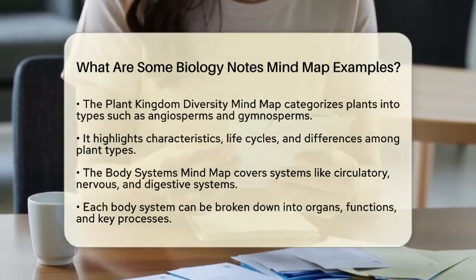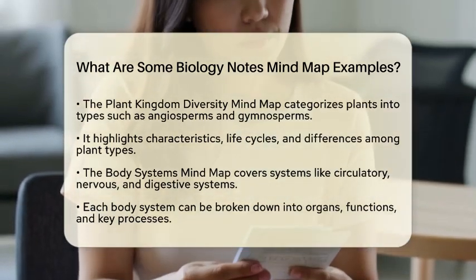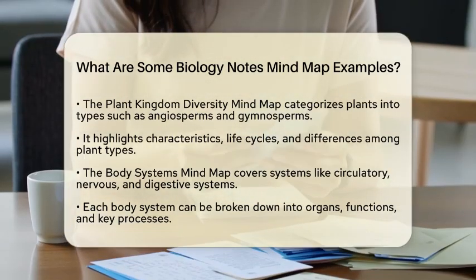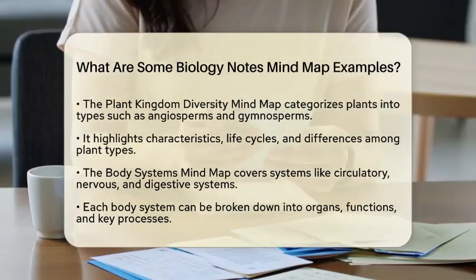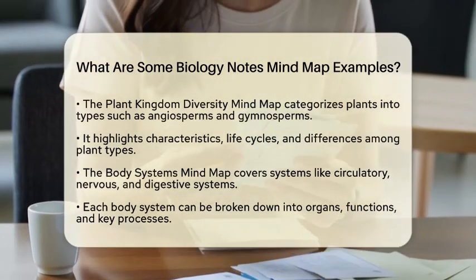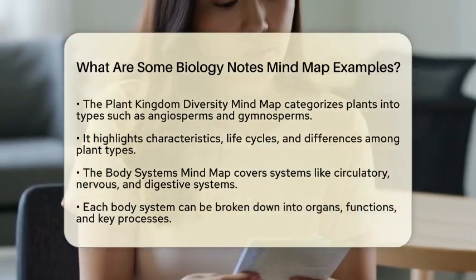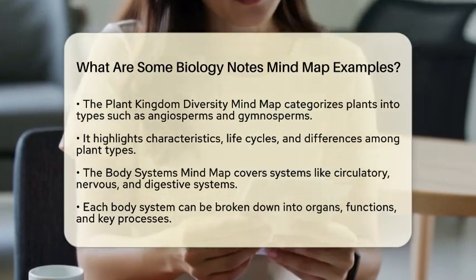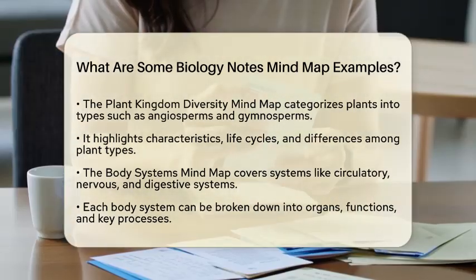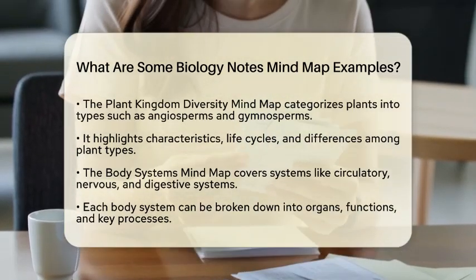Another great example is the Body Systems Mind Map. This mind map helps you understand complex systems like the circulatory, nervous, and digestive systems. Each system can be broken down into its organs, functions, and key processes. This way, you can simplify complex biological concepts and make them more manageable.